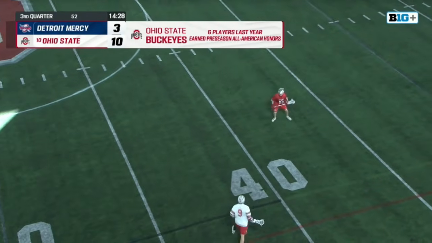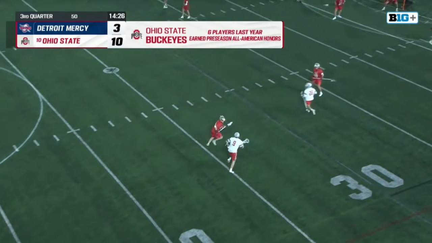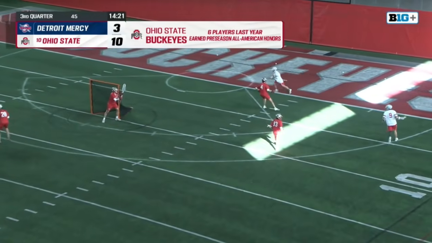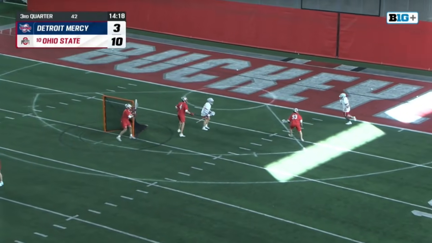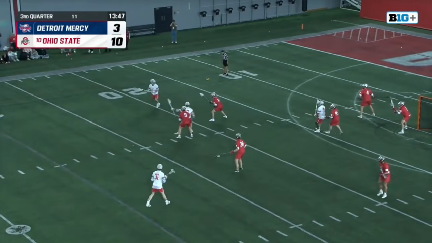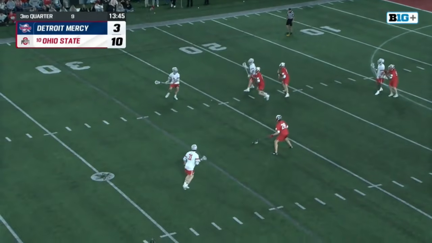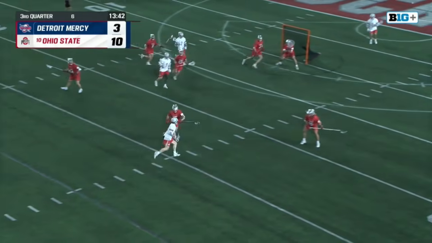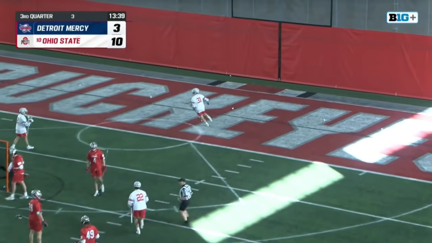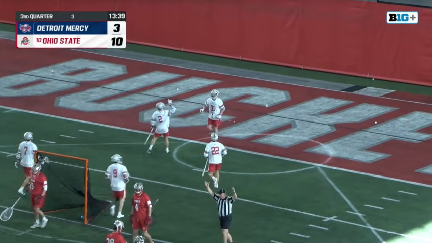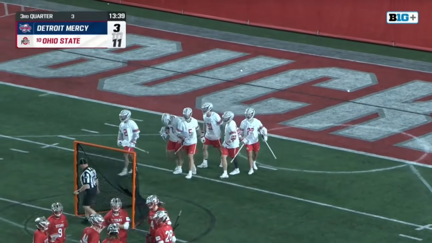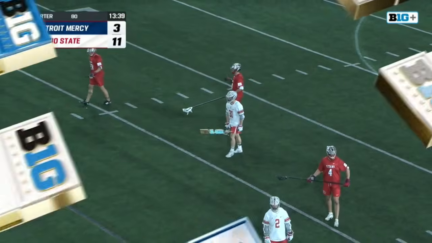He was an All-American selection as well a season ago. One of the best teams for goals against average in the country in 2025. Here's Burt Whistle behind the cage. He had a goal in that first half. Former Syracuse as Marinier. 10 on the timer. The cut, tough angled shot, and on the bounce, it's in the back of the cage from Melendez. And 11 goals now for Ohio State as Melendez with his second of this contest. And that was a tough shot just at on the Titans.